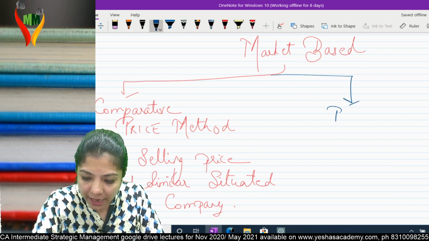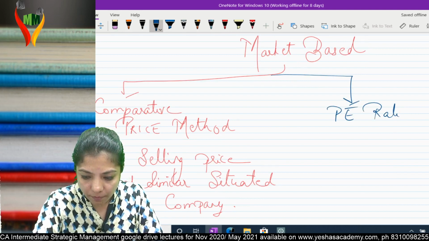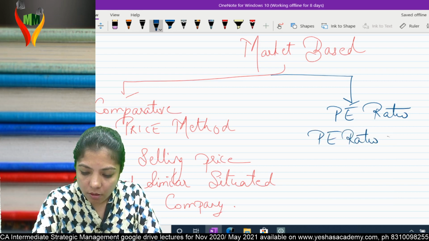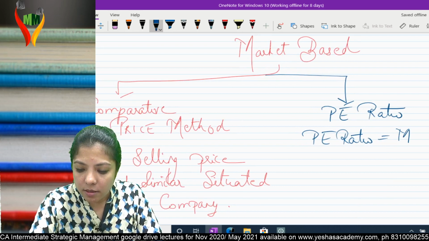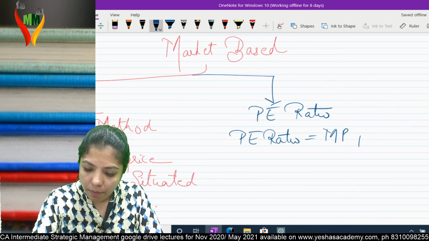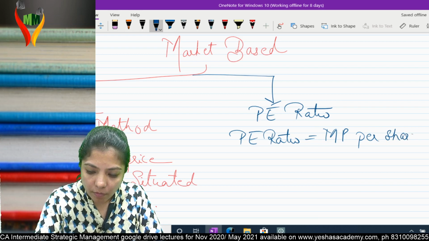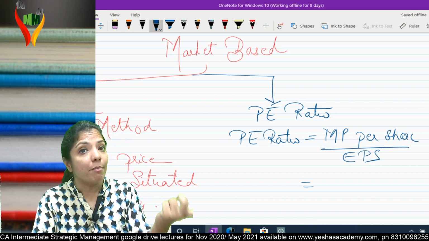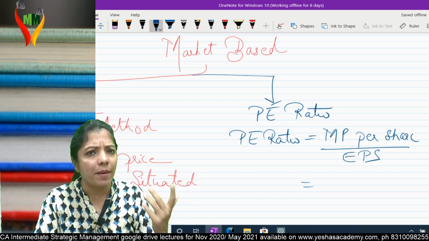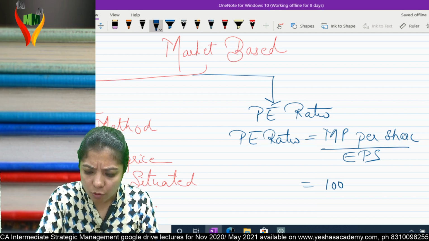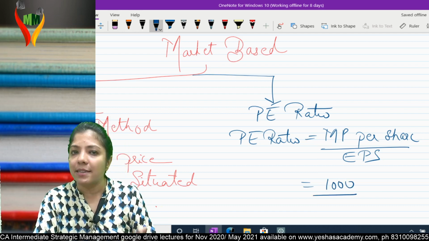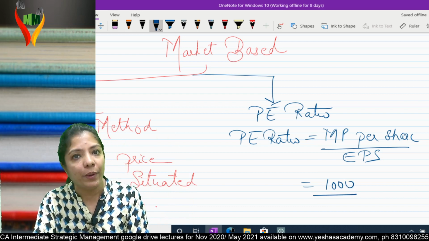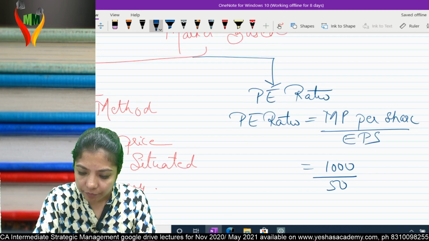You have PE ratio method. Now what is PE ratio method? PE ratio is equal to market price per share upon EPS, earning per share. Now, from where will I get market price? Share market. Assume my company is a listed company. Suppose 1000 rupees. EPS, can I calculate EPS? Yes. Profit attributable to equity shareholders upon weighted average number of equity shares. Assume that is 50.